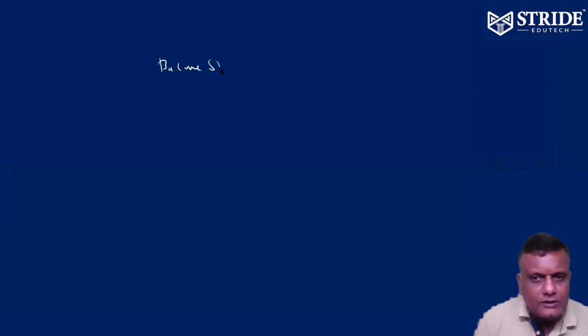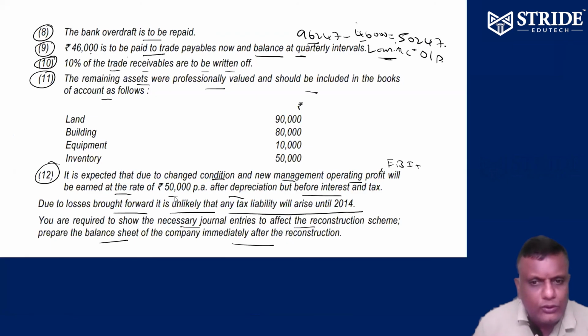Last part, balance sheet. This 12th point is dummy information. EBIT is dummy information, right?